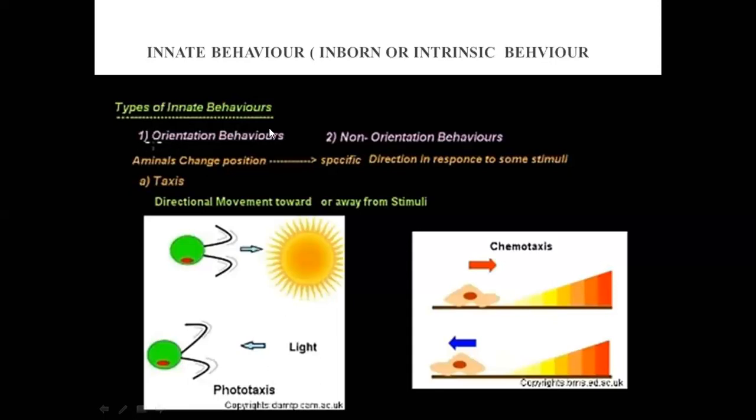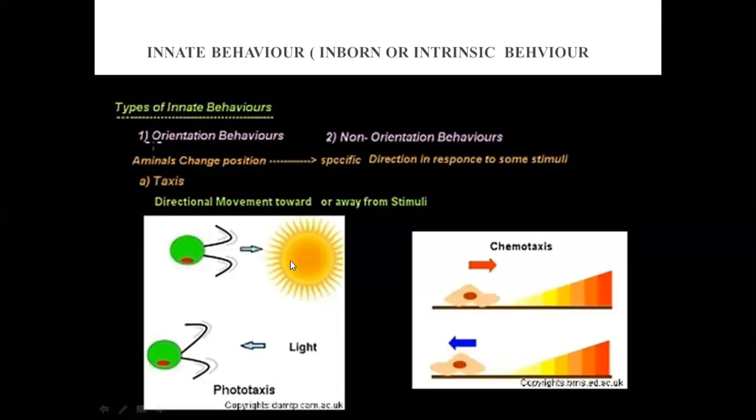So let's start with orientation behavior. Its first example is given here. Its type is taxis. What is taxis? That is a type of directional response, right? Taxis is directional movement, because we said orientation behavior means it shows certain directions. The behavior or action that takes place in certain directions is called orientation behavior. Then its type is taxis. Taxis is a directional movement toward or away from the stimulus.